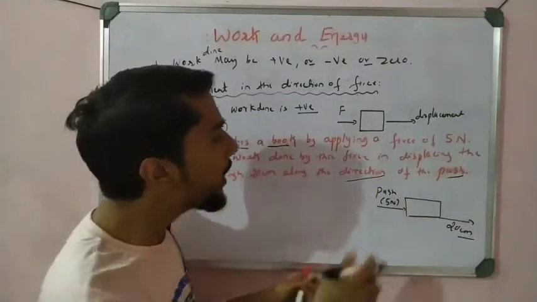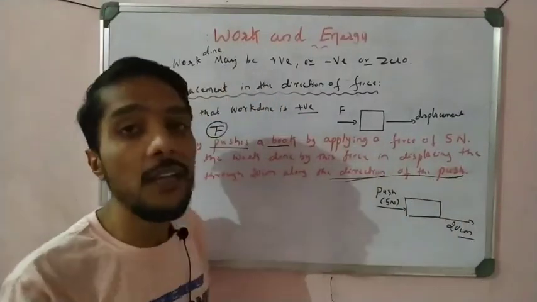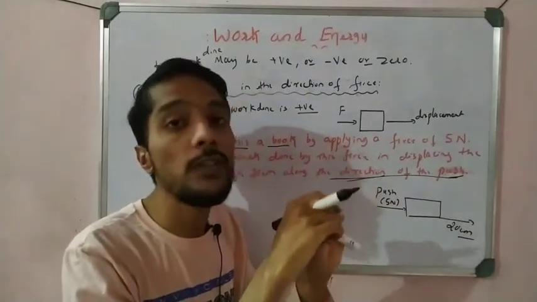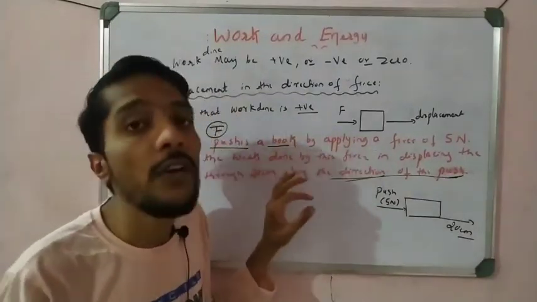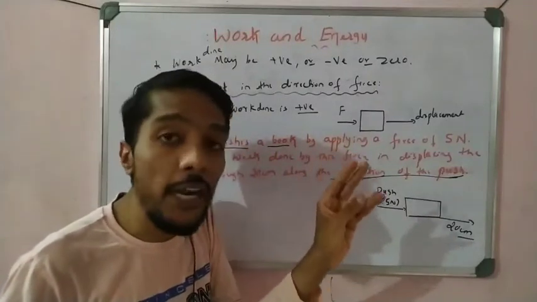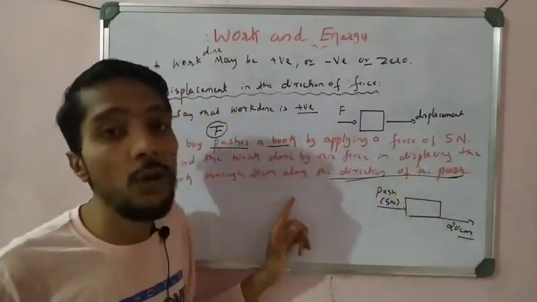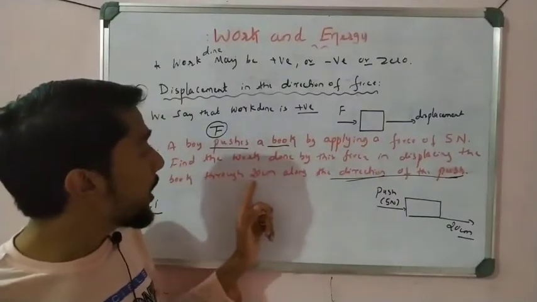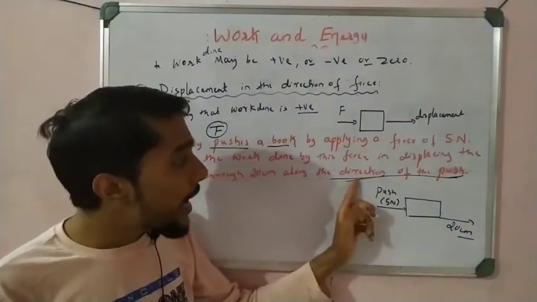So why have they given this line? Because you take the work as positive, right? Because there are three types of work: maybe positive, maybe negative, maybe zero. But in this question, what do we take? So read the question carefully. The direction of displacement is given here. The object is displaced 20 centimeter in the direction of push.